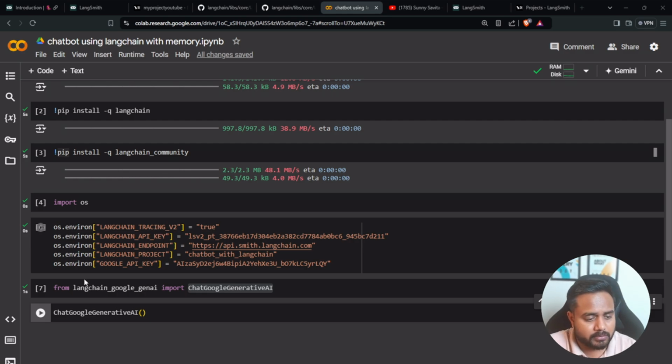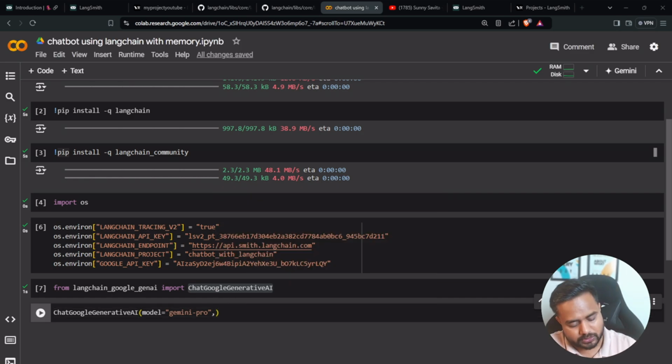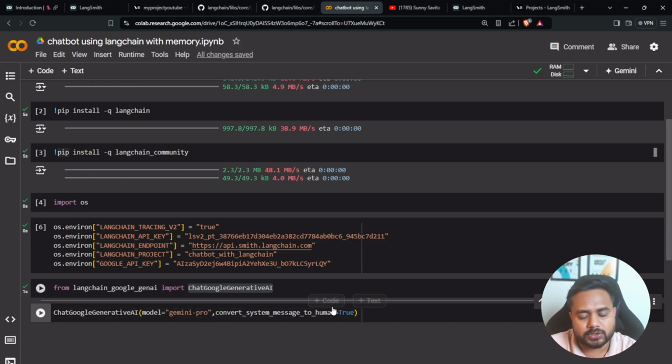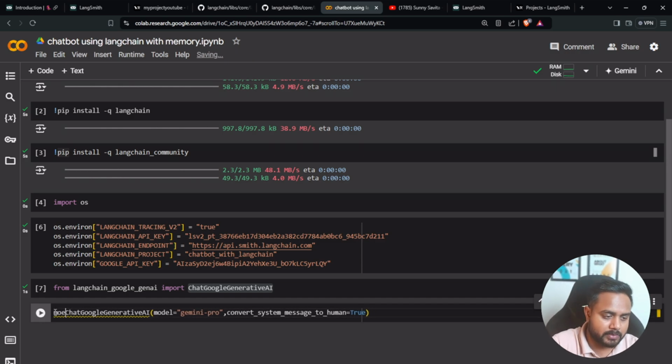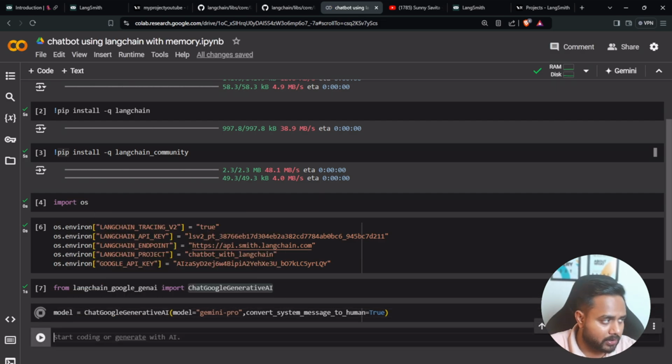So what is my model name? Let me keep it over here. I'm going to use the Gemini model, and one more parameter I'm going to define: convert system message to human, which is true. So this is going to be my model. Now let me capture it inside a variable. Okay, I got my model.